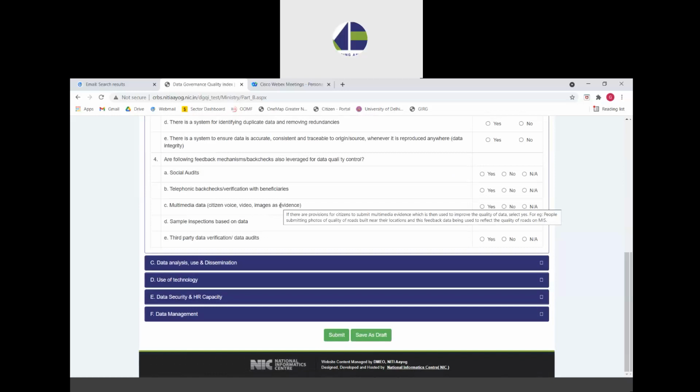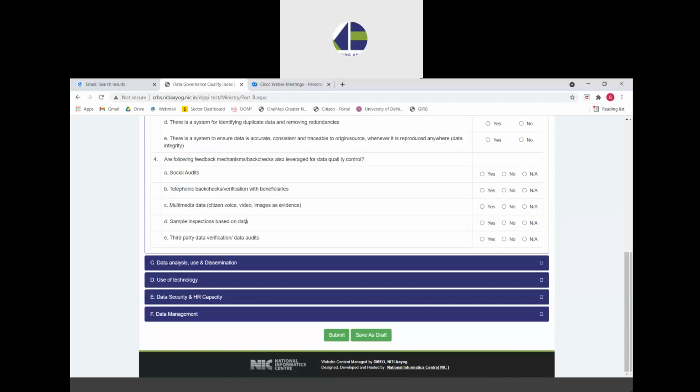Then C is multimedia data, where different kinds of multimedia evidence is being used to further improve the quality of data. For example, people submitting photos of the quality of roads or the quality of the meals that are provided, and so on and so forth. So any such kind of multimedia data or any kind of feedback mechanisms being used to further enhance your data quality on the MIS. So it should be linked to data quality, not just scheme implementation.